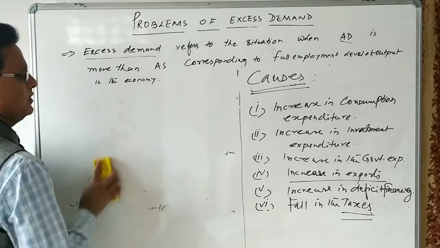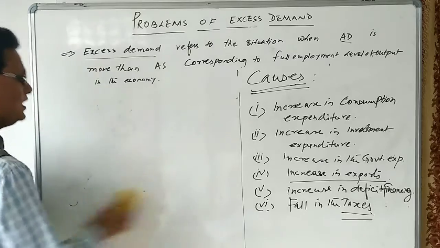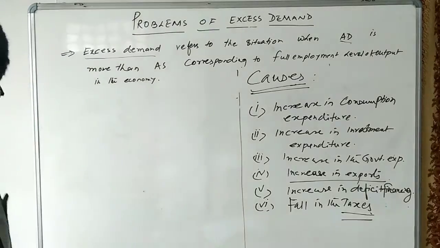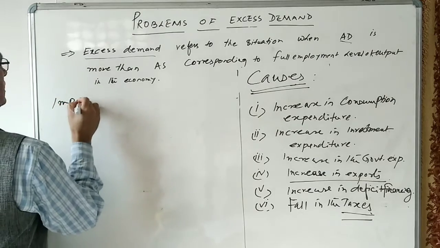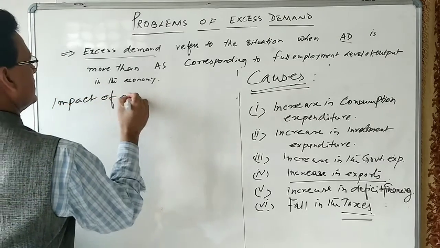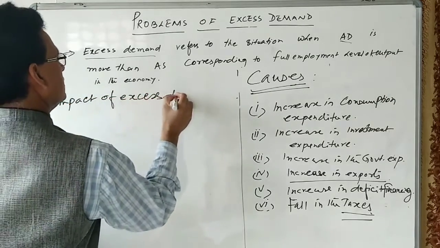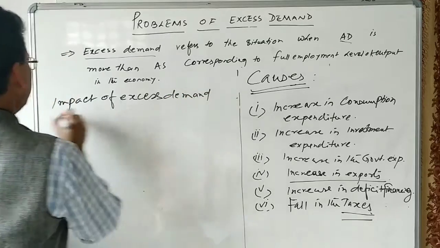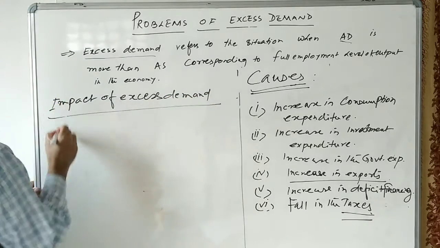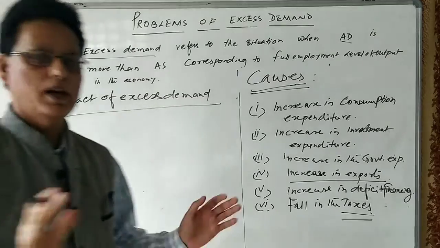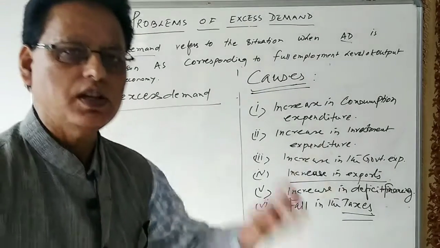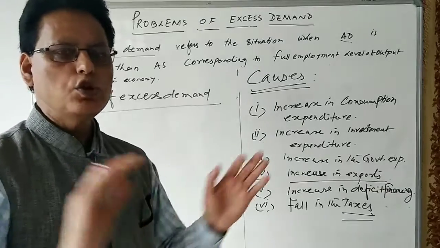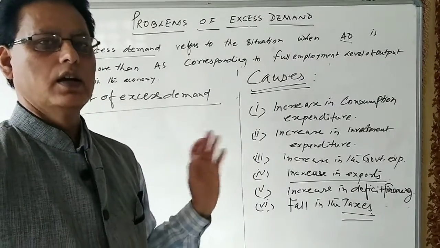Impact of excess demand. We have already discussed that the economy has already attained the level of full employment. It means all the available resources are utilized. It means there is no involuntary unemployment in the economy.